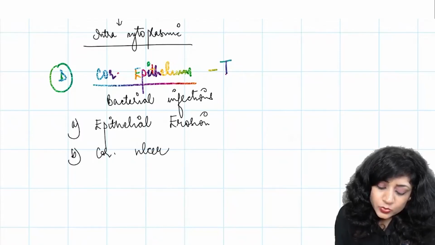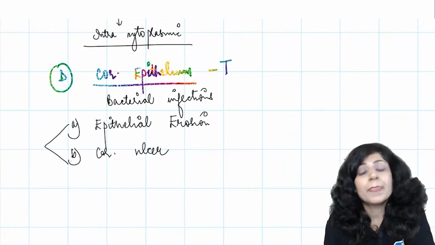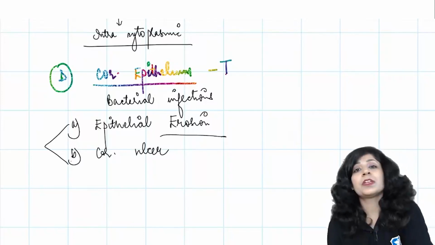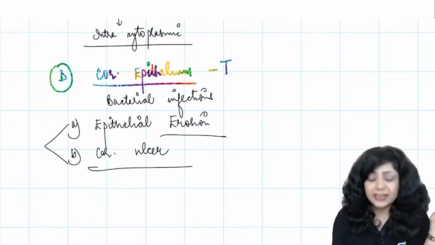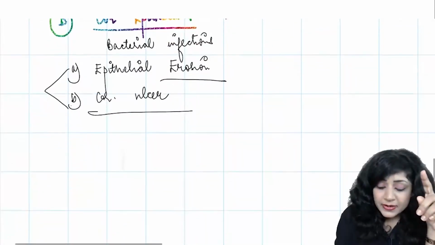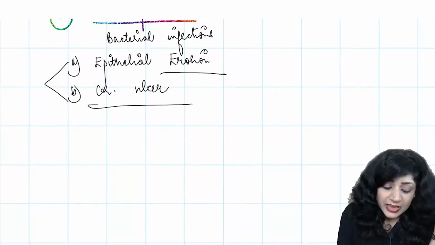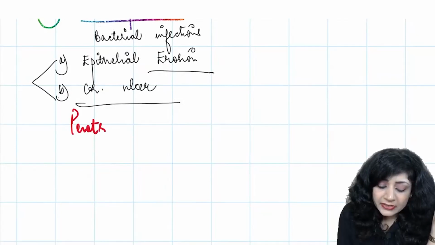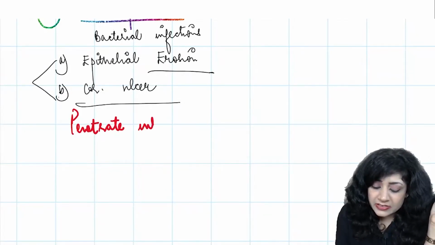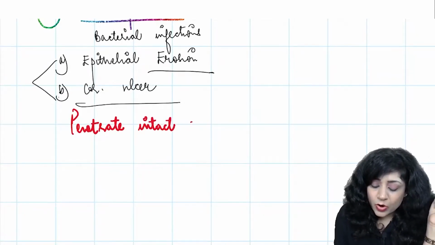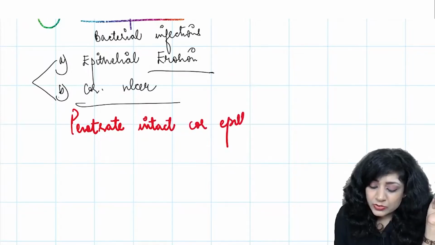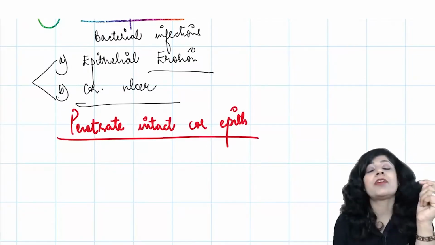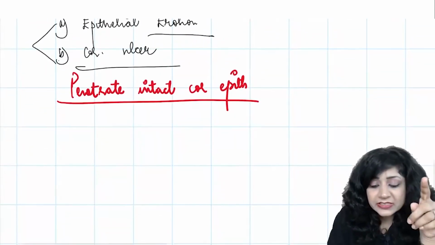So this is the usual way it goes. First there is a corneal erosion in the epithelium, and then secondarily infection takes place. But there are certain bacteria which can penetrate the intact corneal epithelium. This list is again important.